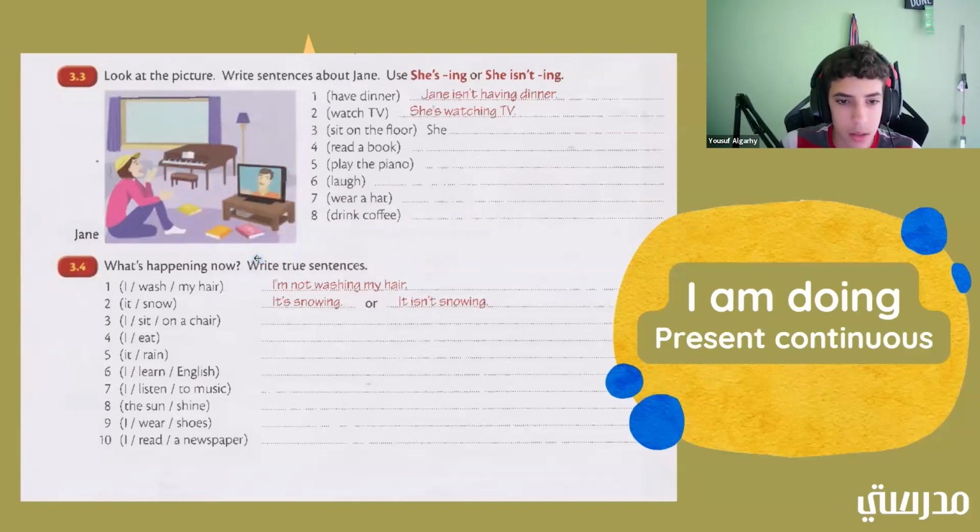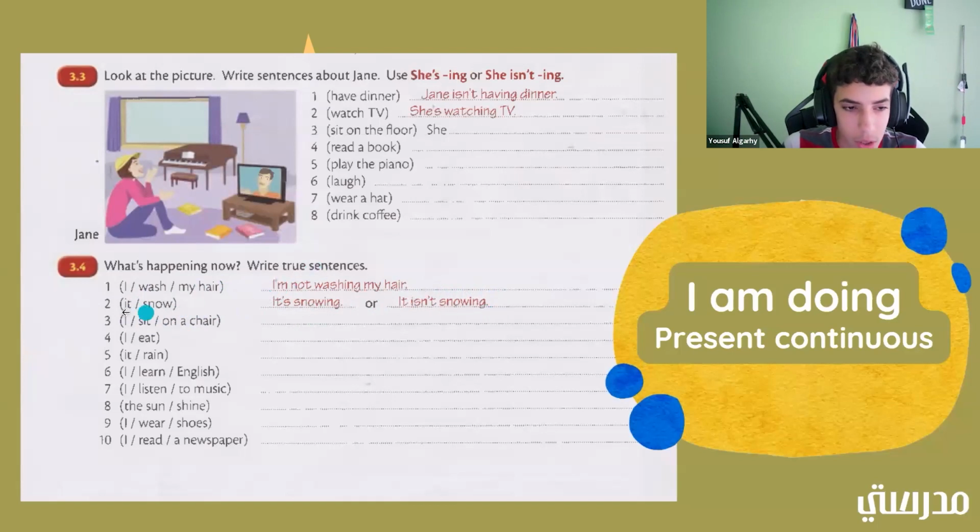So what's happening right now? Okay. So here, let's go ahead and read these examples. So I blank wash blank my hair. Okay. So I'm not washing my hair, or I am washing my hair. Okay. So it blank snow. Sorry, it blank snow. All right. So it could be it's snowing or it isn't snowing.